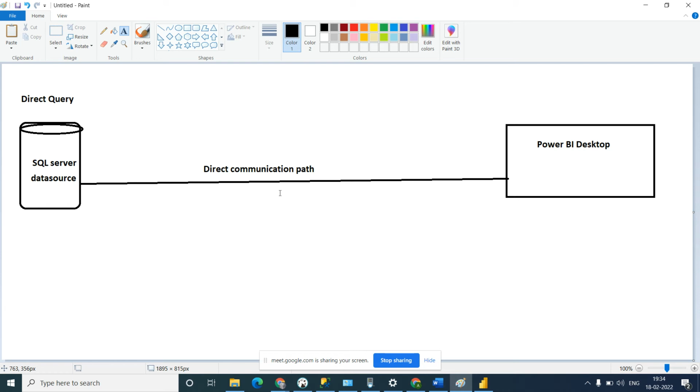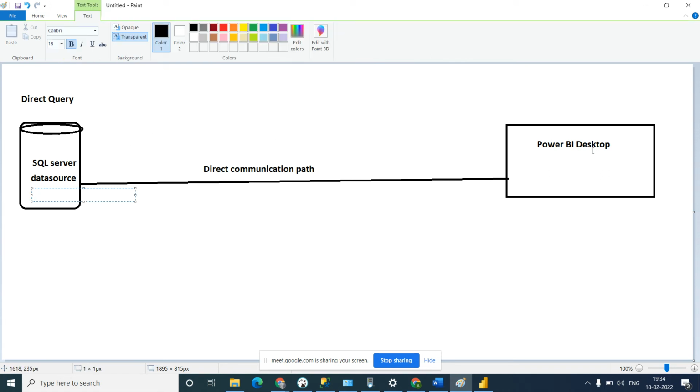So there is a direct communication path, and it will be online. If you have an online server and you don't have internet, there is a possibility that it can break the connection. If your internet is not good and you are connecting with the data source, then it can impact. So it is an online direct communication path. If new data comes tomorrow in this data source, it will directly reflect in Power BI Desktop, without any refresh.